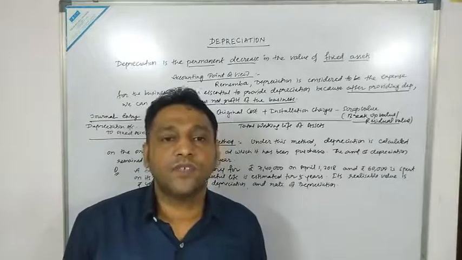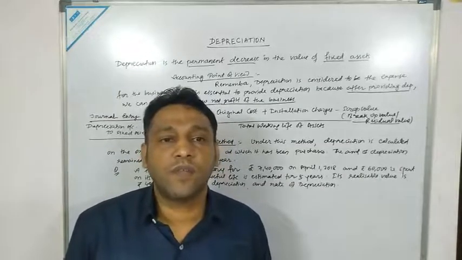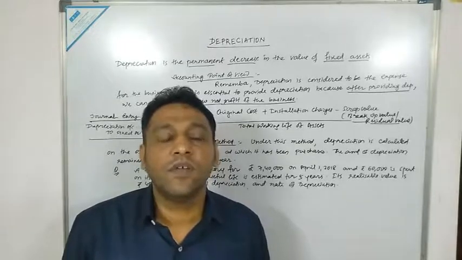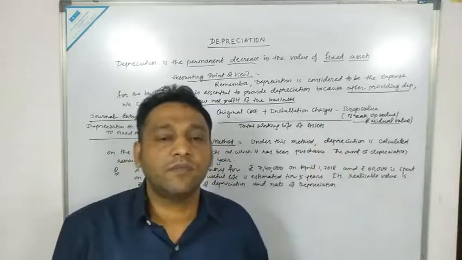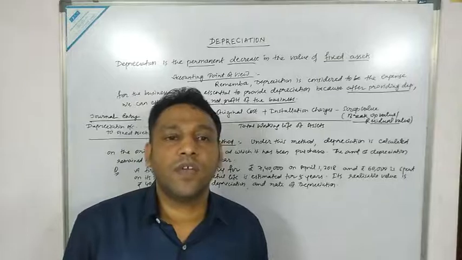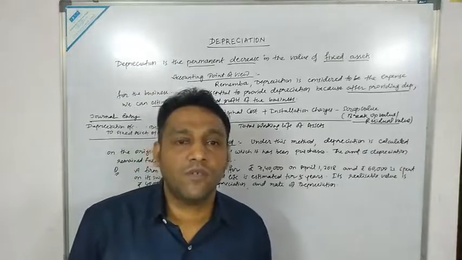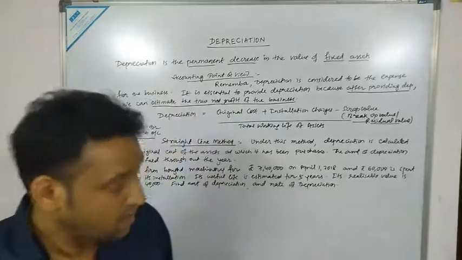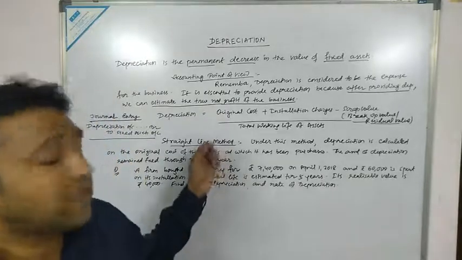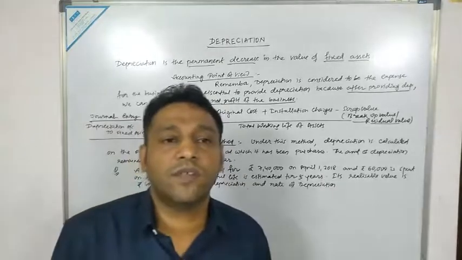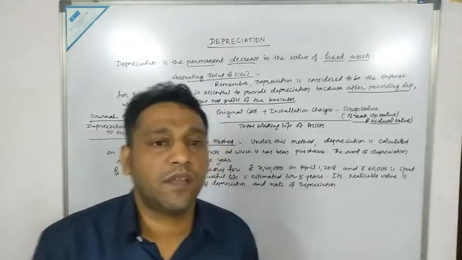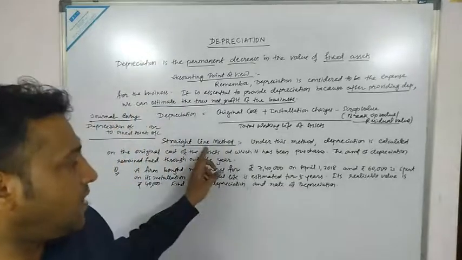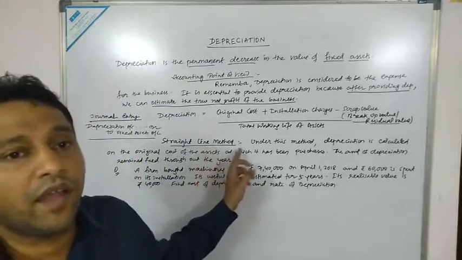Why? Because depreciation is an indirect expense. So from the net profit each year we have to provide depreciation such that it will show the fair true net profit of the business. Okay, so now the methods of depreciation. Today we will discuss the first method, and as you can see from the board, the name of the method is the straight line method.